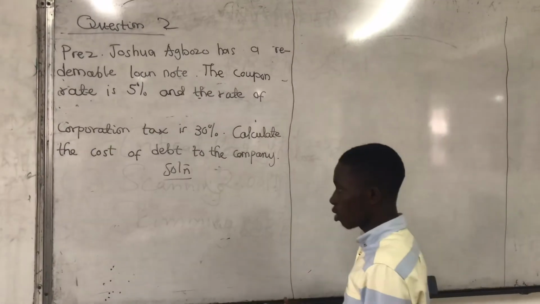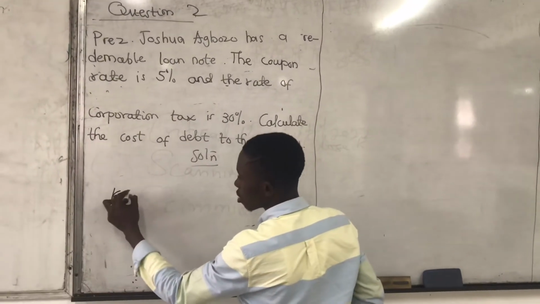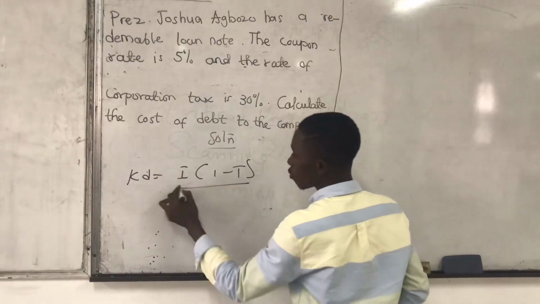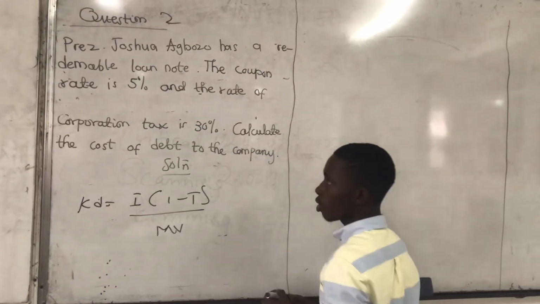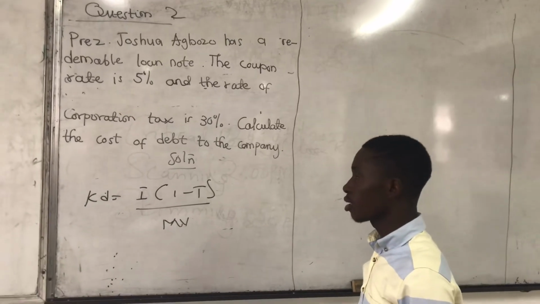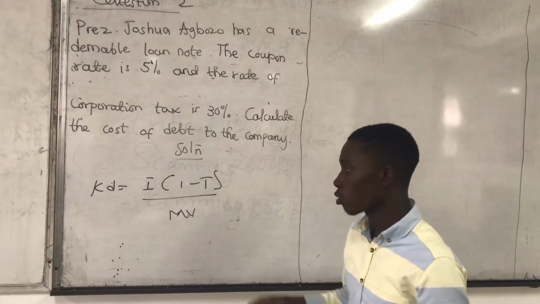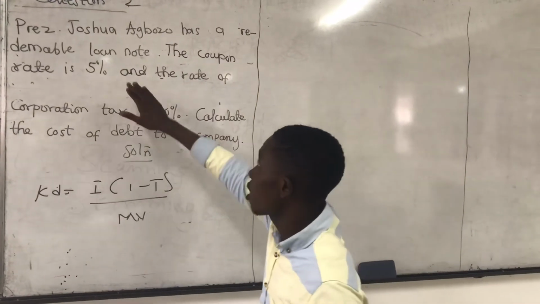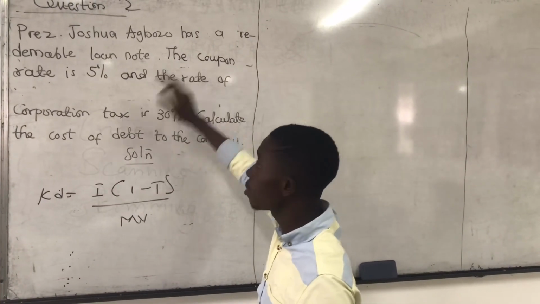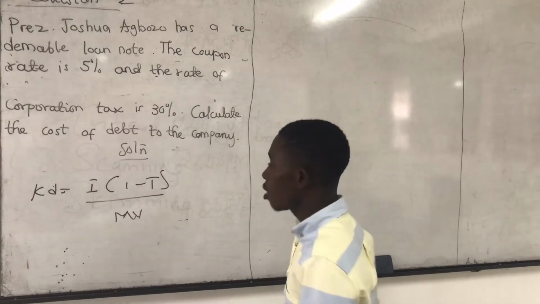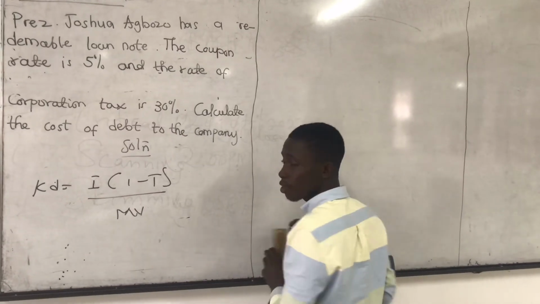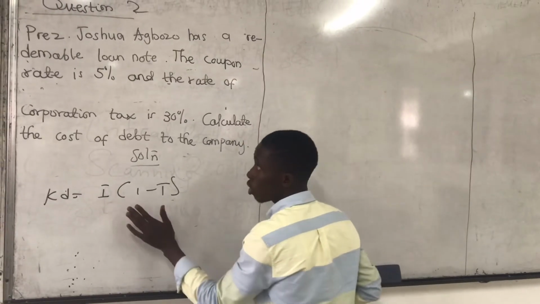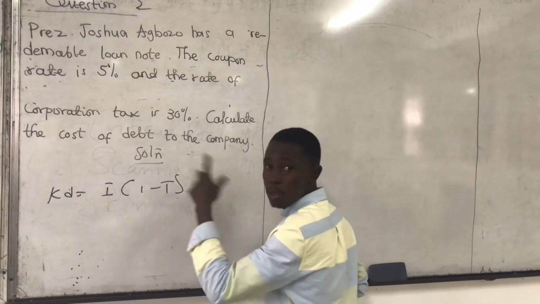Let me go this way. The actual formula is I1 minus T over MV. If the question had stated irredeemable loan note, we would have used this for irredeemable. But here, this very question is a redeemable loan note. If it's a redeemable loan note, we don't need market value, so we remove it. So this becomes the actual formula for redeemable, but not irredeemable.